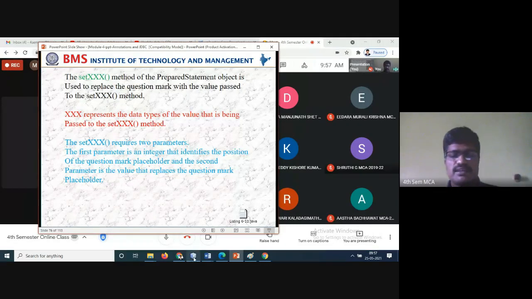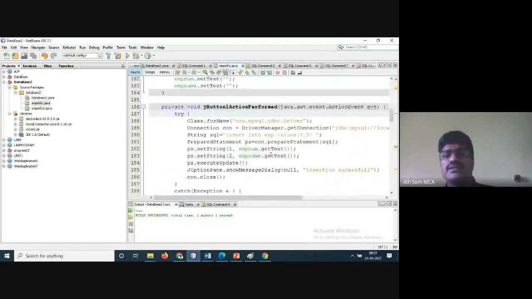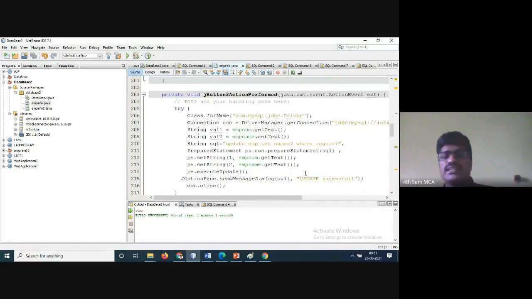That is the reason I have done this program also. Just here, emp.getText, emp.getName, like this. You have one more method, update successful, which I've done here. You take those values and assign them to the question marks, because when you are updating, the information should be available. String1 is equal to value1. You take this getText from the database, and then execute the update query. Whichever one you want to modify, you can modify. That's all.